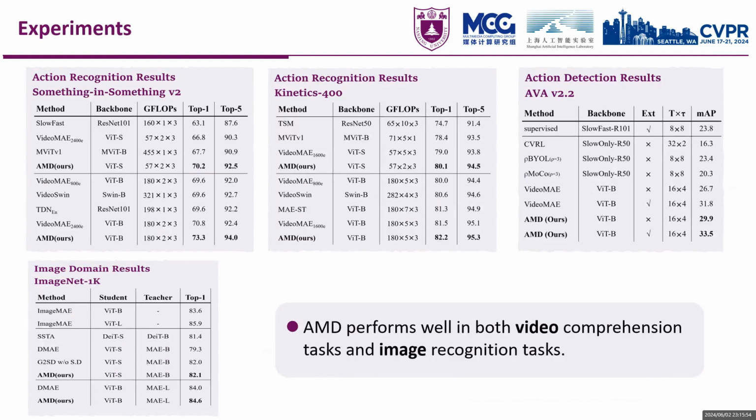We tested AMD's performance on video tasks and image tasks separately. In the video domain, we performed action recognition experiments on the Something-Something v2 and Kinetics 400 datasets, and the results show that AMD can significantly outperform VideoMAE for both small and base models. On the AVA dataset we performed action detection experiments, and we were also able to get good performance. In the image domain, we conducted image classification experiments on ImageNet 1K, which can outperform some previous methods. Therefore, AMD performs well in both video comprehension tasks and image recognition tasks.